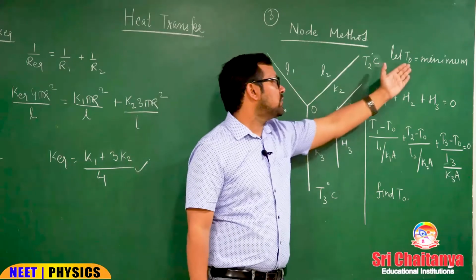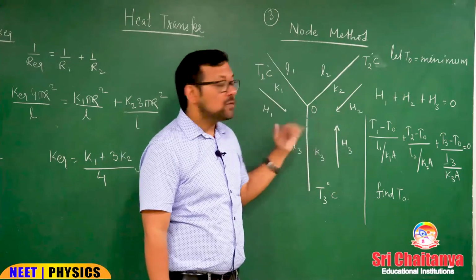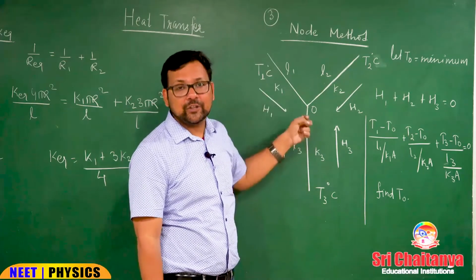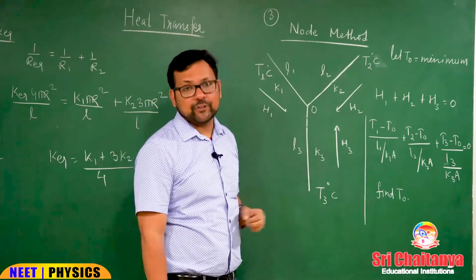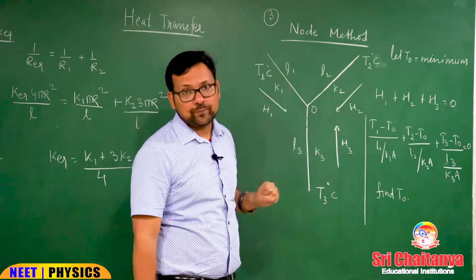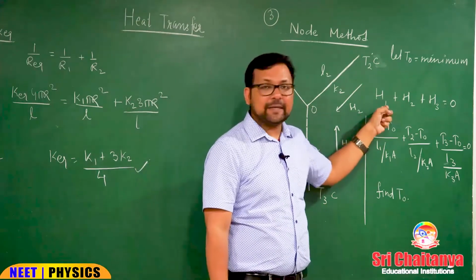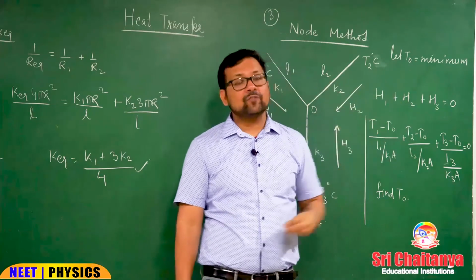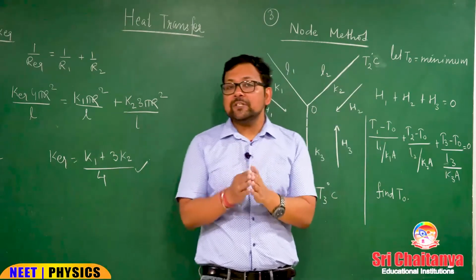So, I have assumed T0 as minimum. So, obviously, T1, T2 and T3 are greater than T0. If they are greater than T0, heat will flow from these three ends towards O. So, what is the incoming heat? H1 plus H2 plus H3 at O, and from the conservation, what is the outgoing?